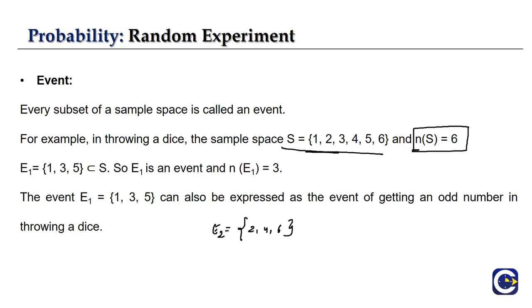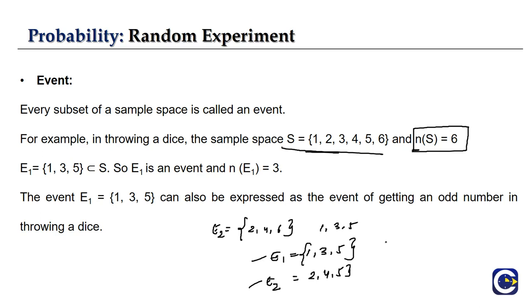If it is the event of getting an odd number, then it will be 1, 3, 5. Let event E1 be for odd numbers, so 1, 3, 5 is a set. And the event of getting an even number is equal to 2, 4 and 6. If we observe, both our events, event 1 and 2, are subsets of our sample space.